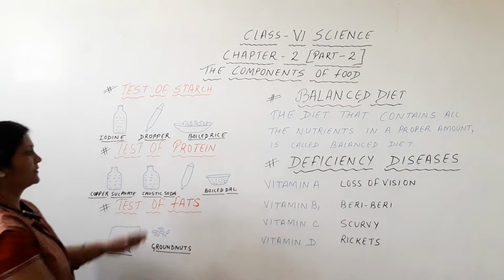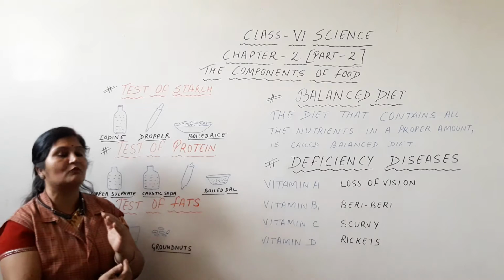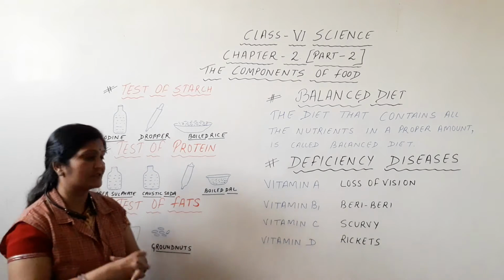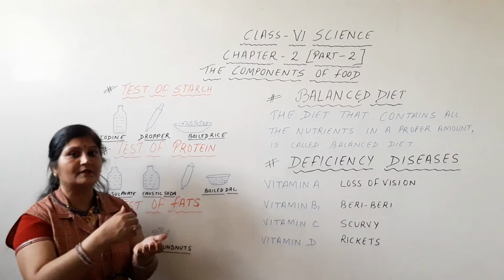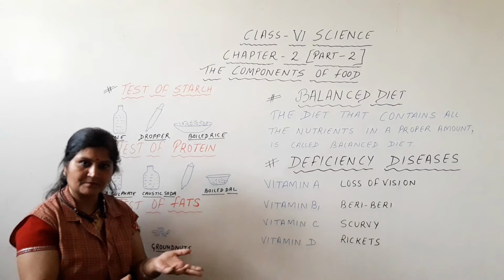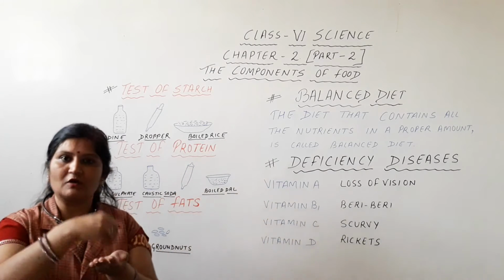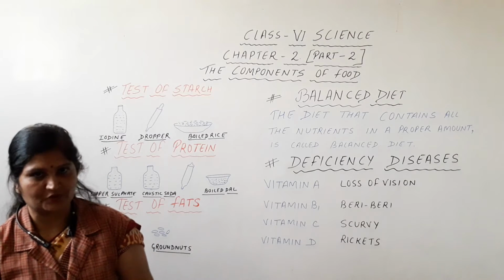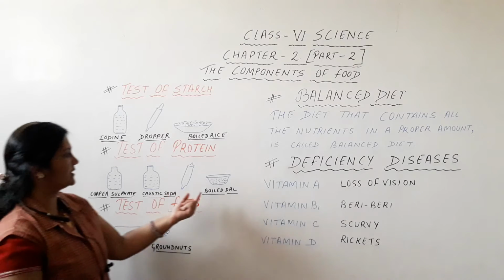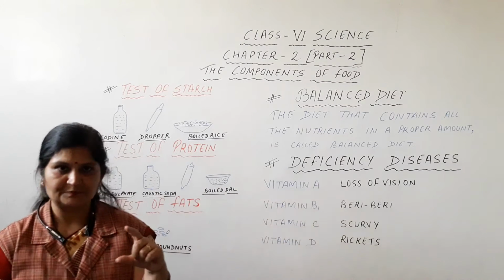So if we want to do any chemical reaction or chemical change in any object, then we should take that object in liquid form, or better to boil it. Or we can dissolve the material in water and take the aqueous solution also. Okay students? So here we will take a small sample of boiled dal and keep it in the test tube.